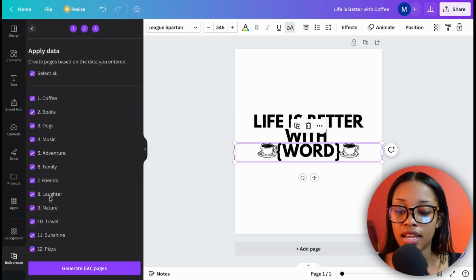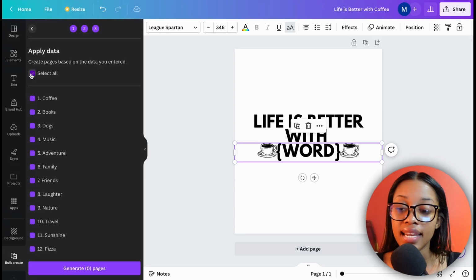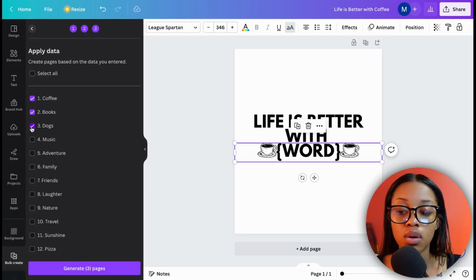As you can see, it has selected all 50 of our different words, but if you didn't want to generate all 50 right now, you can deselect this and select individually the ones you wanted to generate.